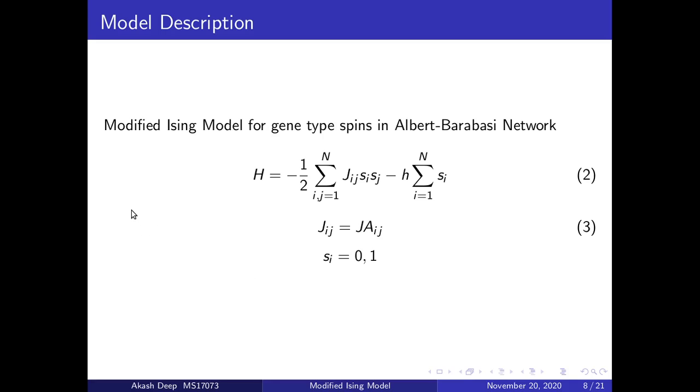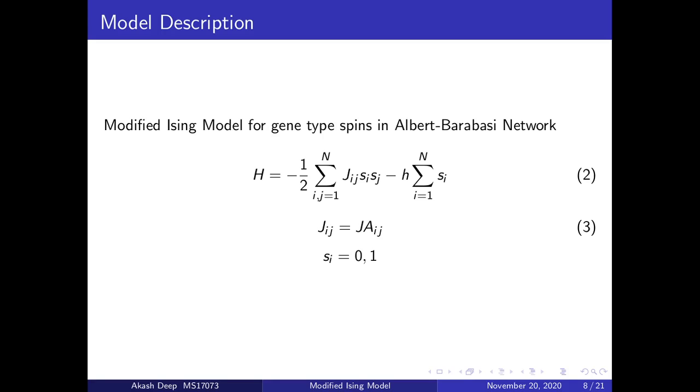This is the modified Ising model of gene-type spins in Albert-Barabasi networks. The Hamiltonian still has two terms, the interaction term and the interaction with the magnetic field. However, there are two changes which are being made here. One is that spins do not have values -1 and +1 but 0 and 1, characterizing whether genes are active or inactive, and the other change comes in the J. So J is J_ij, a matrix which is the multiplication of J, which is a scalar, with an adjacency matrix A_ij.